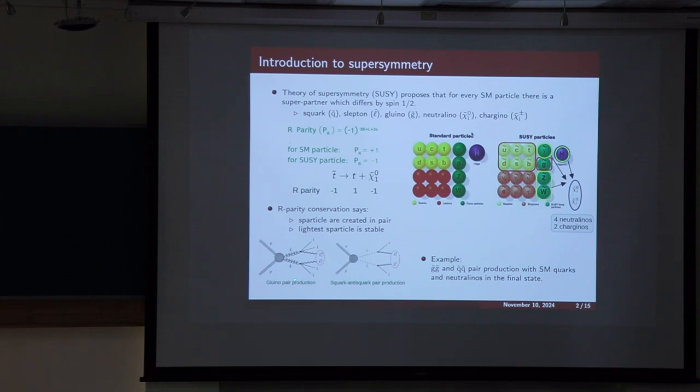For example, two SUSY topologies are shown here. A pp collision produces a pair of gluinos which further decay to standard model quark and neutralino. Similarly, a pair of squarks is produced from the pp collision and it further decays to standard model quark and neutralino. So we have multijet and MET in the final state.